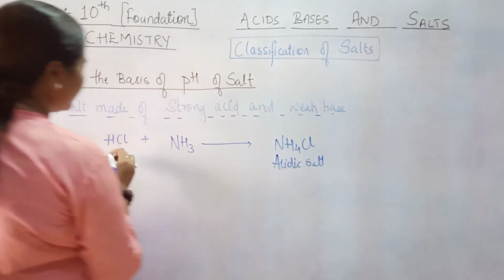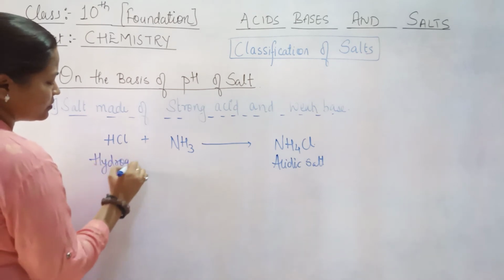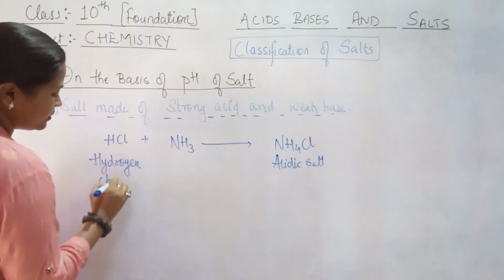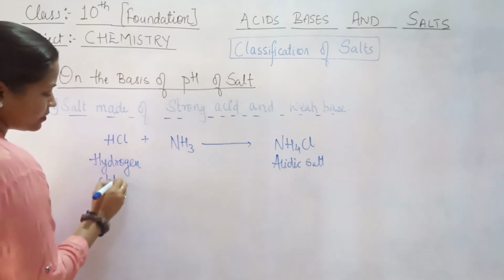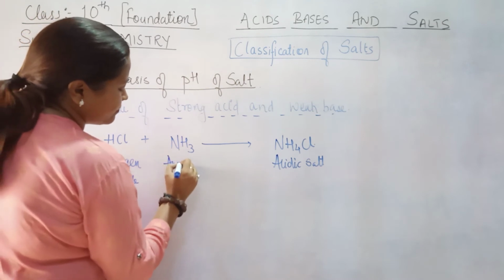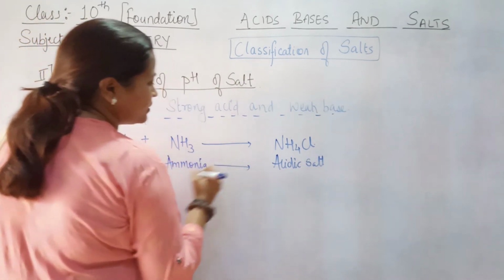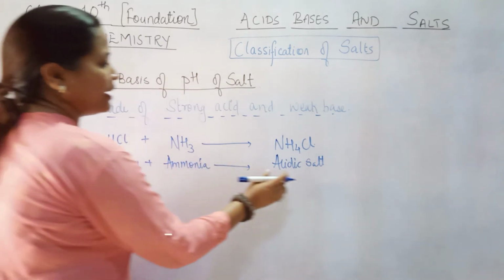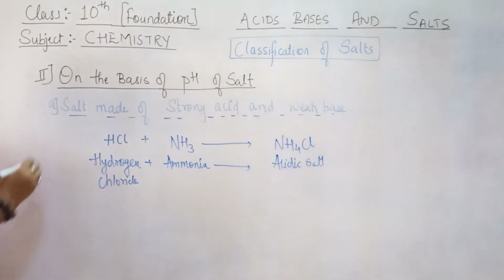ठीक है. So this was your hydrogen chloride. This is your ammonia, right, which is giving an acidic salt or ammonium chloride.